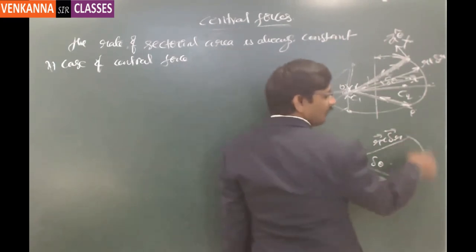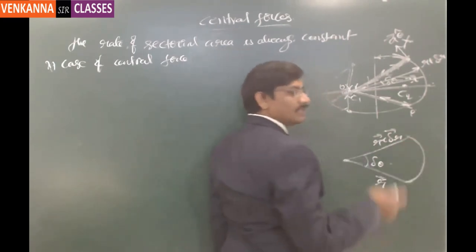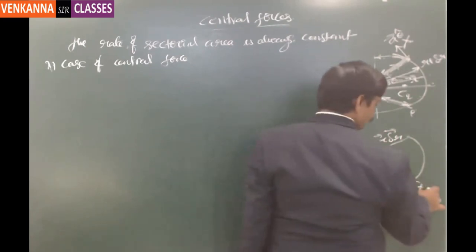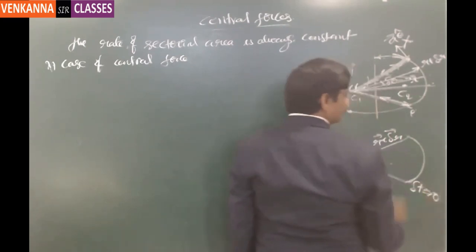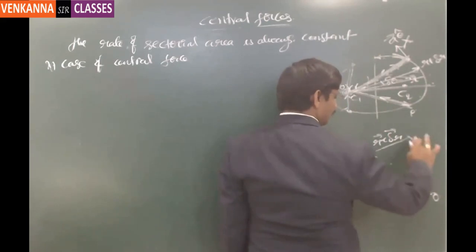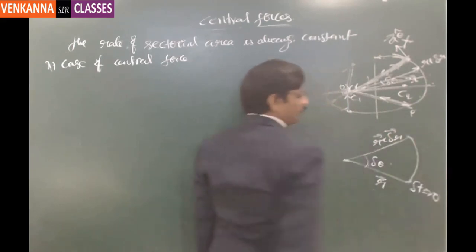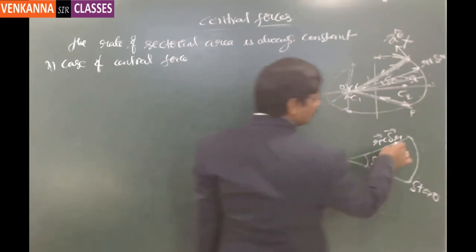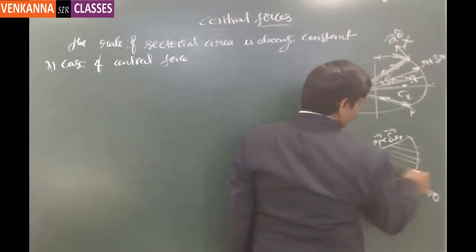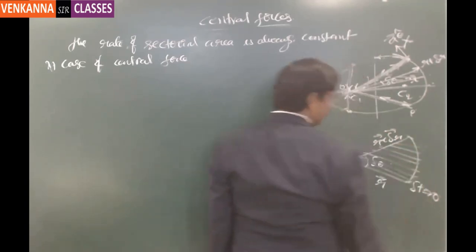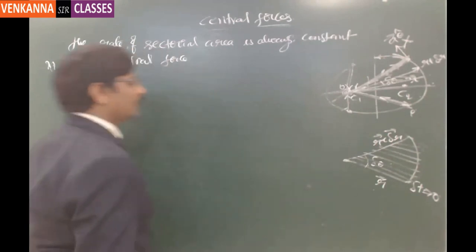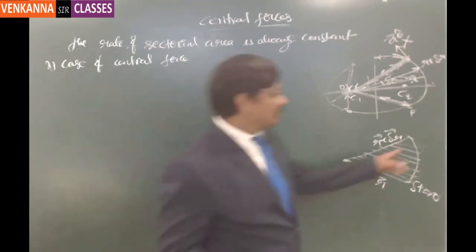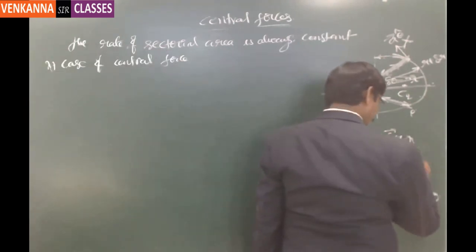I have drawn a bigger length, but actually this was covered within a smaller time of delta t almost tending to 0. From this understanding, the area that is going to be covered within the time of delta t, which is almost tending to 0, you can approximate as if it is a triangle. Why?